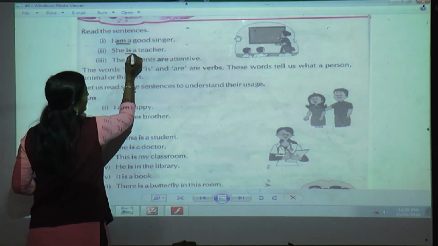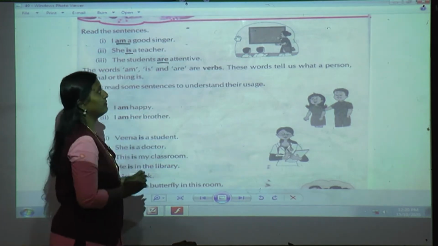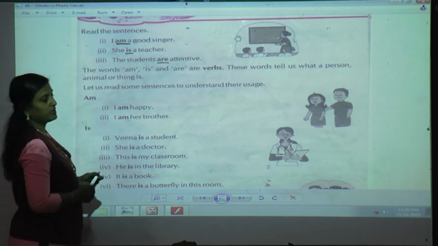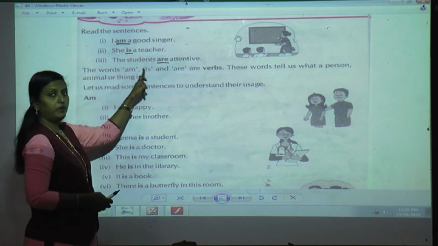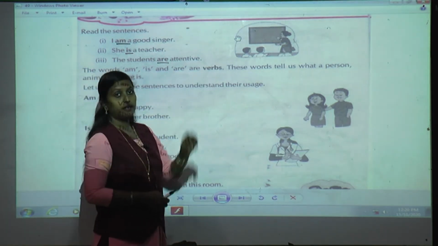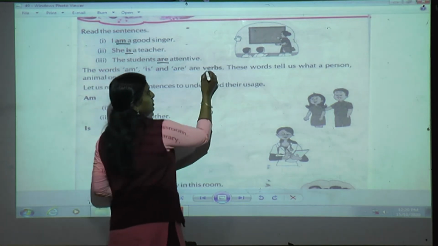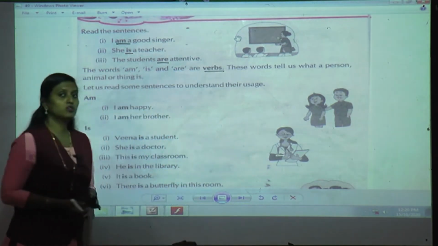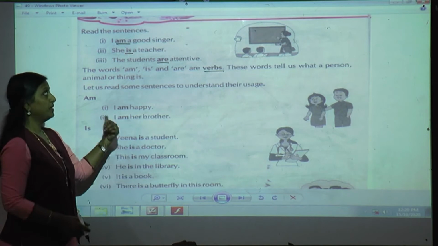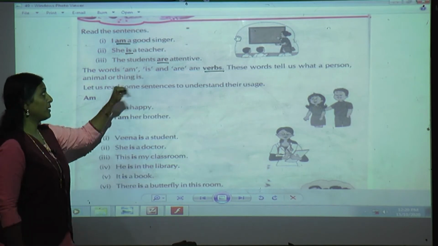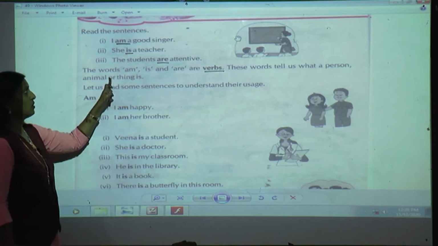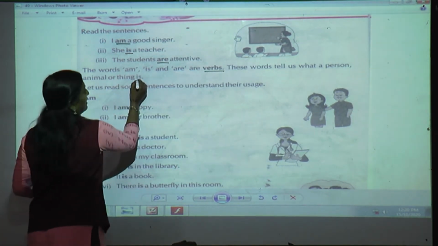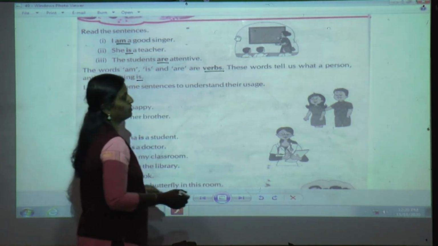Am, is, are. These are the three words which are bold, which shows that these are verbs. So verbs not only include doing or action verbs, but these words also tell us what a person, place, animal or thing is. Understood, students?